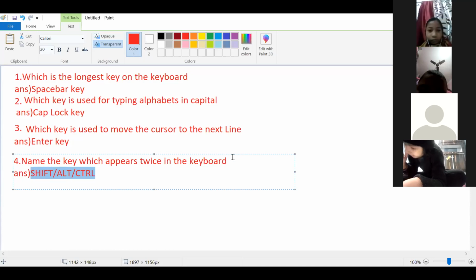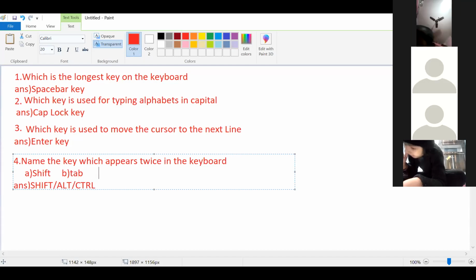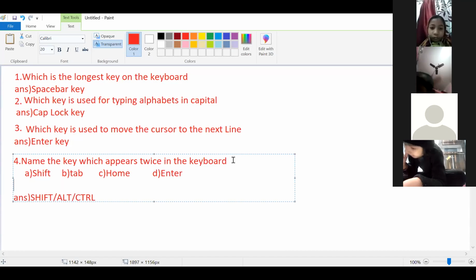If it is an MCQ question and the options are like this: first one is shift, second one is tab, third one is home key, fourth one is enter key. In that case the answer will be the shift key. Understood?